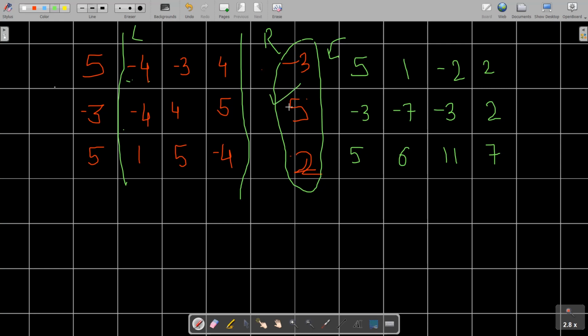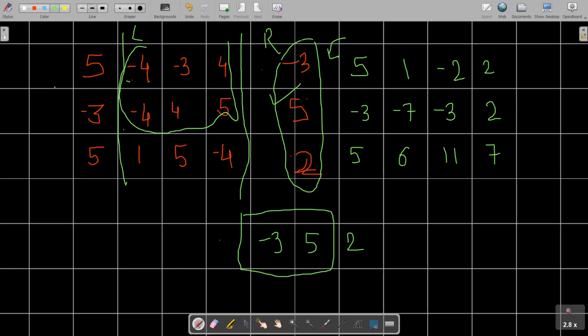Okay, so if you consider this one, the linear array minus 3, 5 and 2, you need to find some rectangle. Let's say if we are talking about this rectangle, you can easily see this is actually denoting this value, that is this rectangle. If we talk about this entire rectangle, it is actually this one.